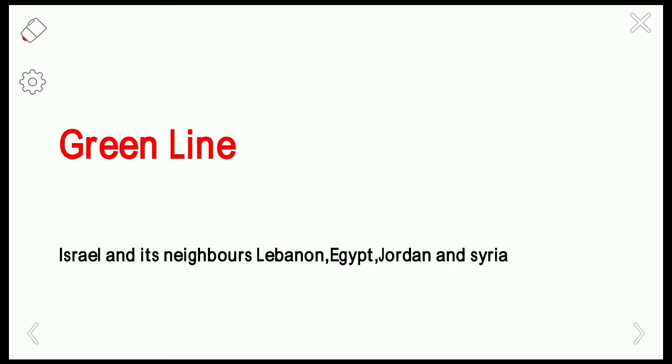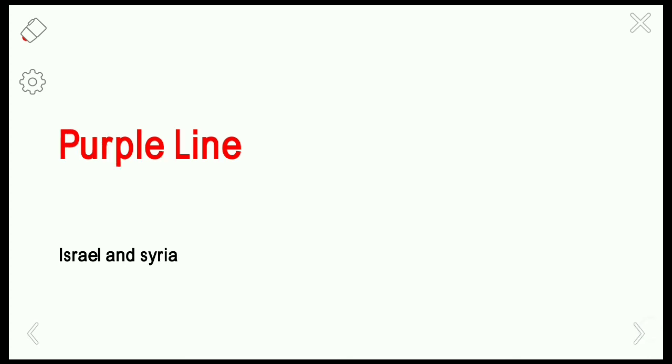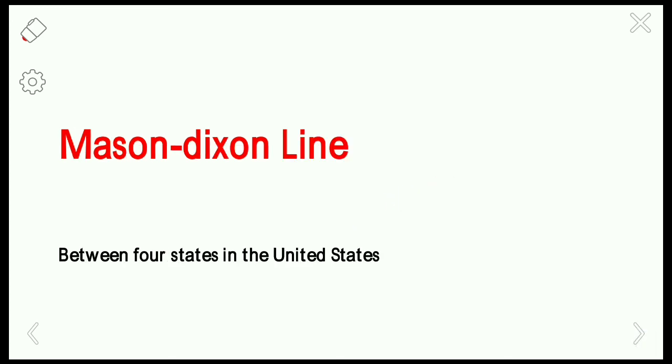So next one is green line. Green line is drawn between the countries Israel and its neighbors, that is Lebanon, Egypt, Jordan and Syria. So next one is the purple line. This line is drawn between Israel and Syria. So next one is the Mason-Dixon line. This line is drawn between the states in the United States of America. The states are Maryland, Pennsylvania, Delaware in America.